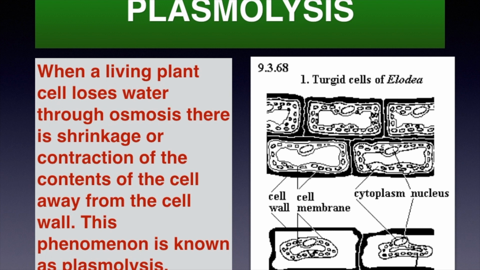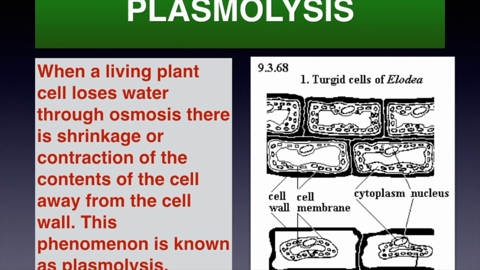In that case, the cytoplasm of the cell will be retracting itself from the cell wall and will be collecting itself or shrinking in the center of the cell. So this is known as plasmolysis. So you can see the image here. There is image 1 and image 2. In first image, it's a normal cell. There is nothing wrong with it. This is a normal cell. But when you see the second, it says plasmolized cells.